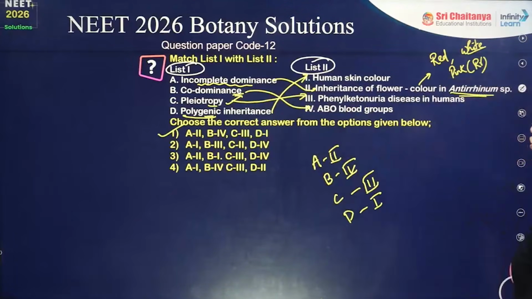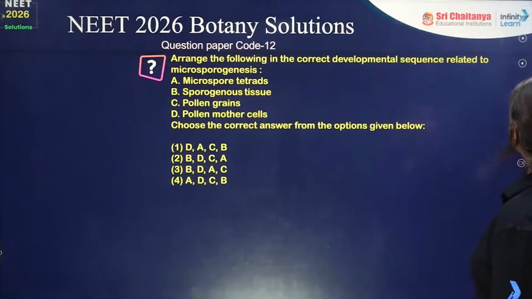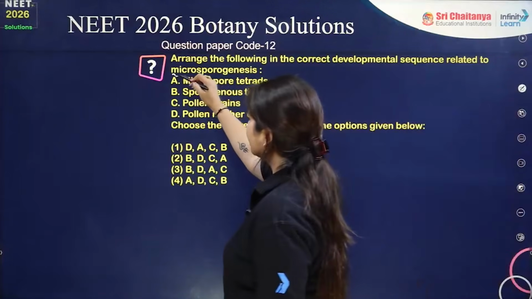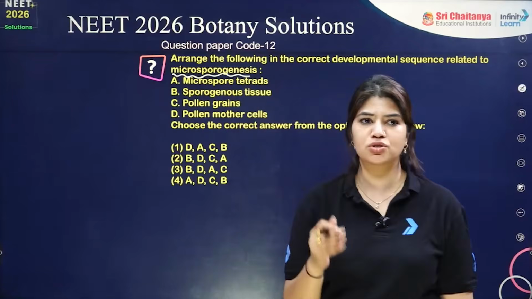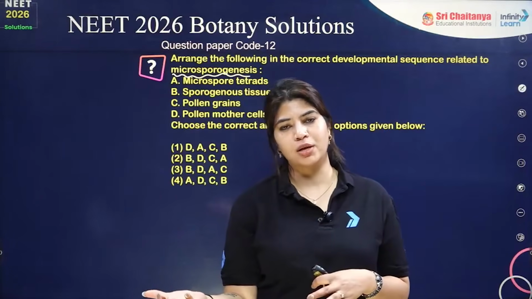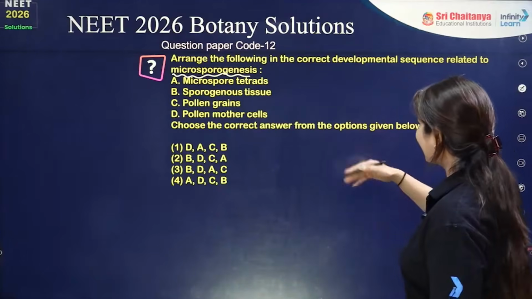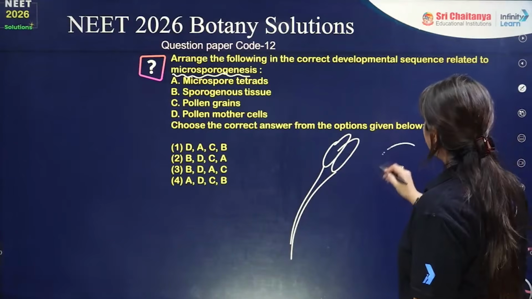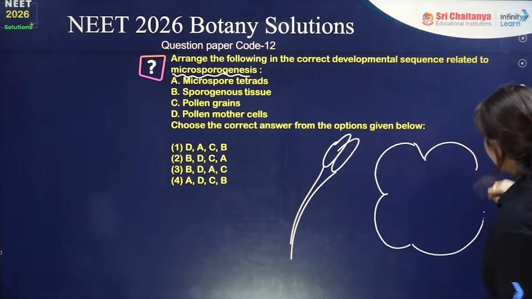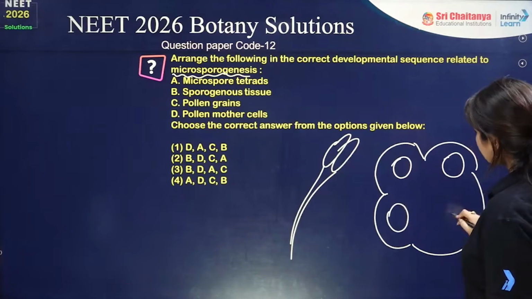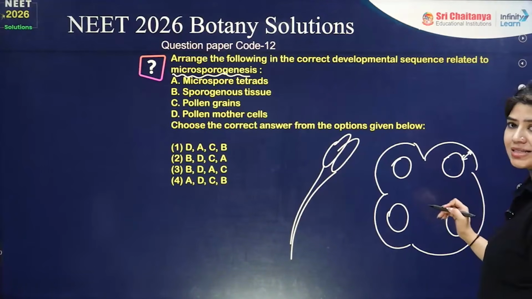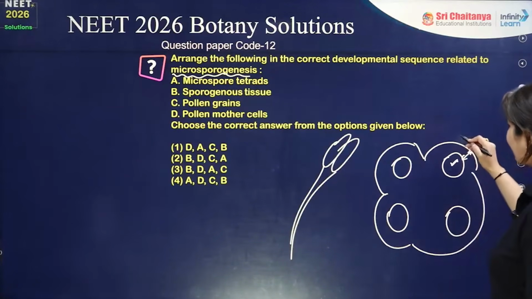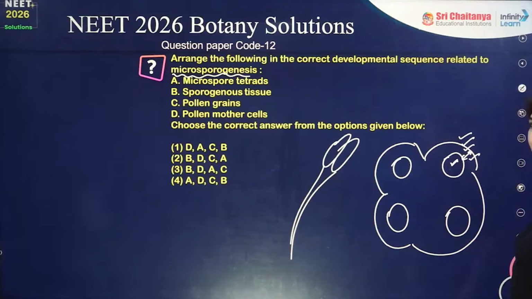Okay. Moving on to the next question, which is: arrange the following in correct development sequence related to microsporogenesis. If we speak about microsporogenesis, which is formation of microspore, there will be dissection of the anther. This is my microsporangium. Outside of this, we have the anther wall. Inside of this, we have sporogenous tissue. Outside we have epidermis, endothecium, middle layer, and then the tapetal cells.